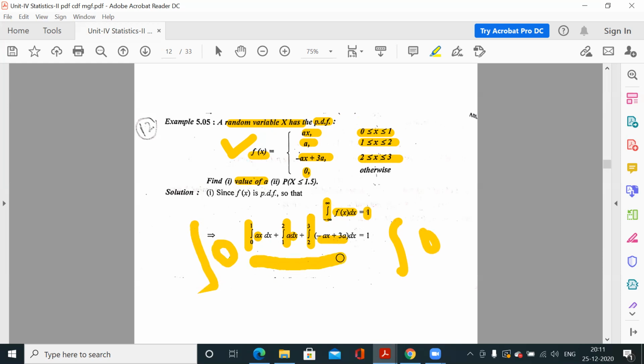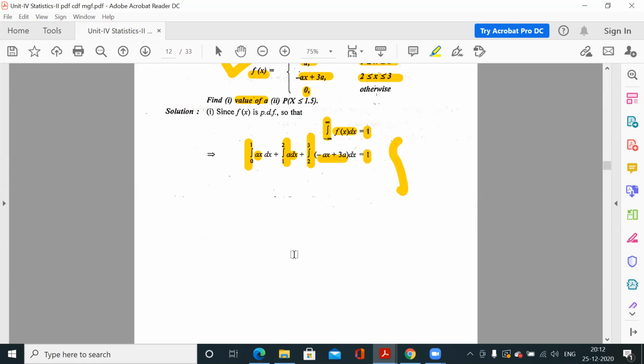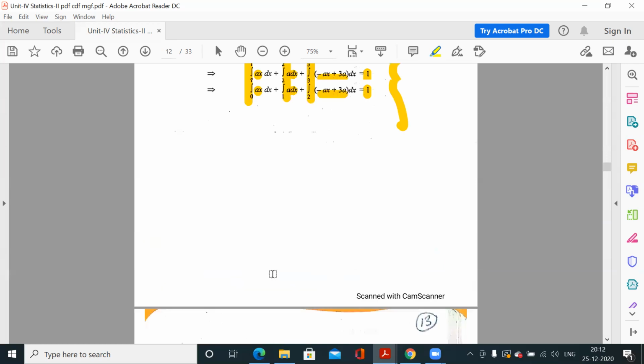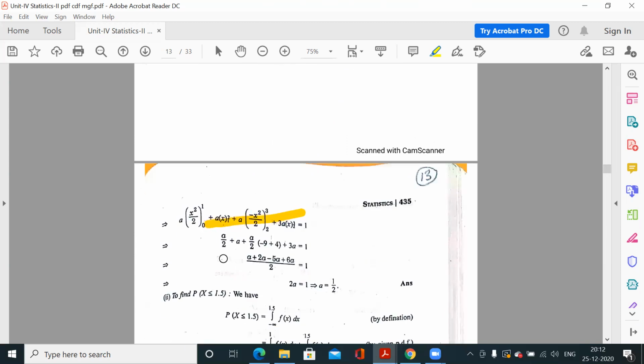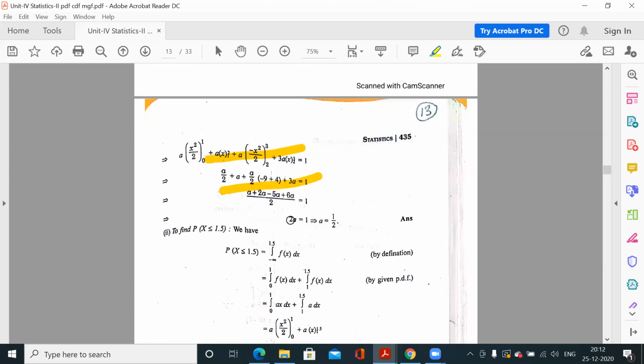So these are the non-zero parts. The sum of these integrations would be 1. Now simply integrate this, apply limits, and you will get one relation for a. So a is 1 by 2.